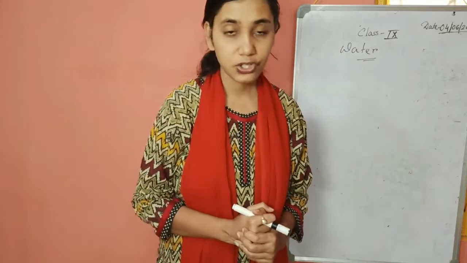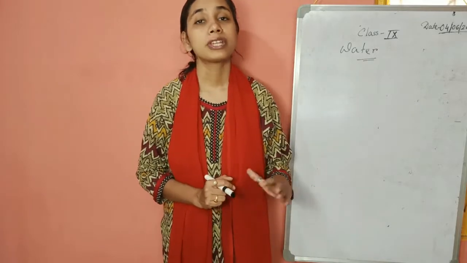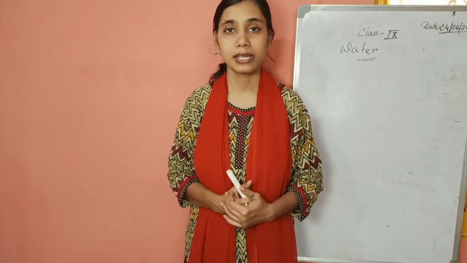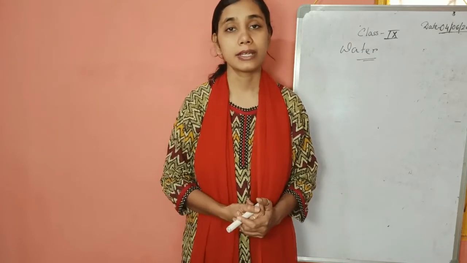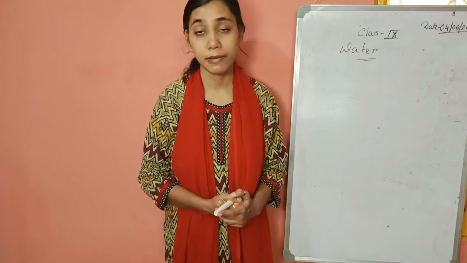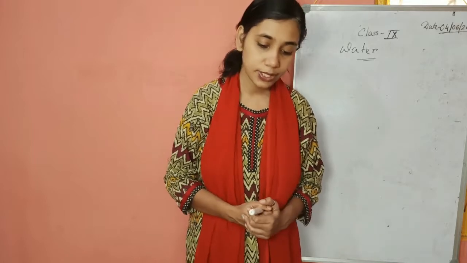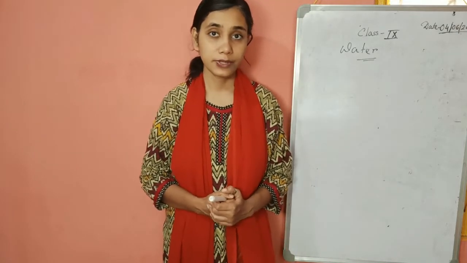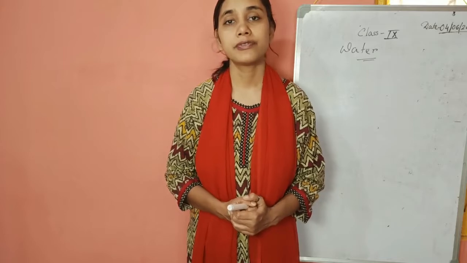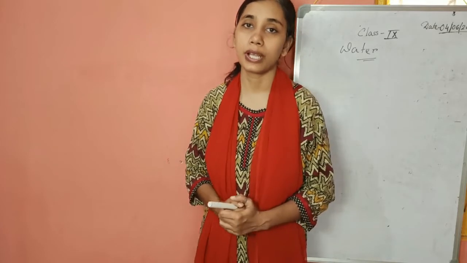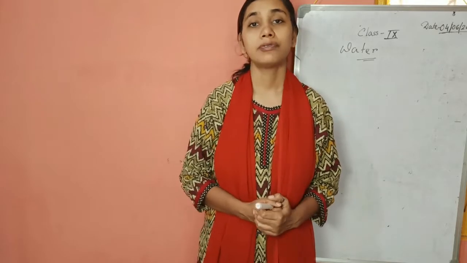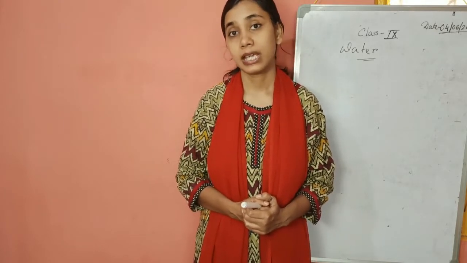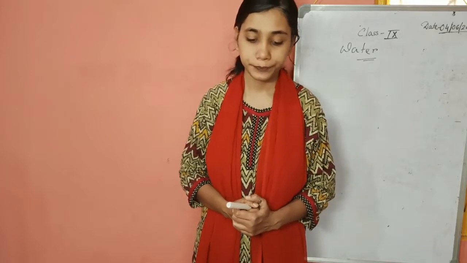Second is magnesium chloride and magnesium nitrate. Here the cation is the same, the anion is different, chloride and nitrate. The best way to distinguish is silver nitrate. You give silver nitrate: magnesium chloride will give a curdy white precipitate, and magnesium nitrate will show no change. Third is dilute HCl and dilute H2SO4, which we did previous week. You can distinguish by adding barium chloride. If you add barium chloride to hydrochloric acid, there will be no reaction, and if you add barium chloride to sulfuric acid, there will be a white precipitate.